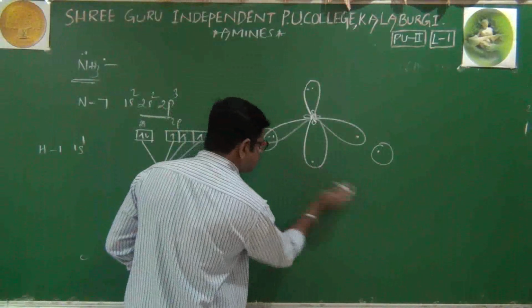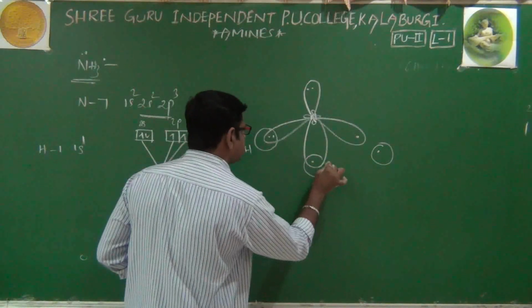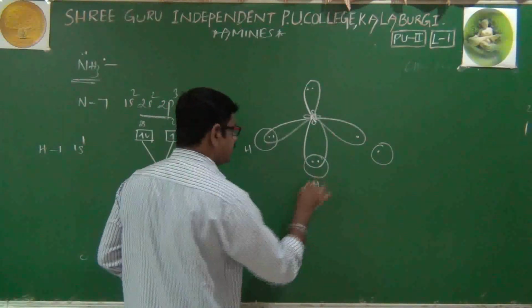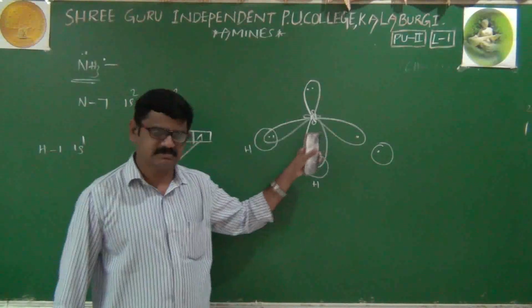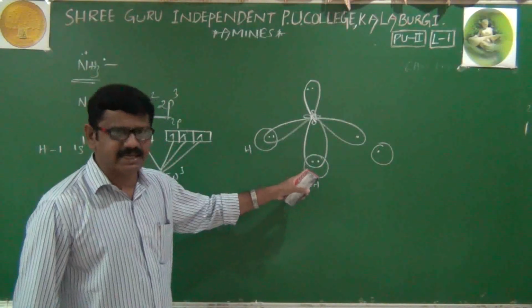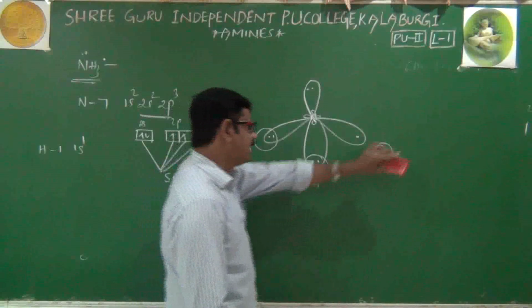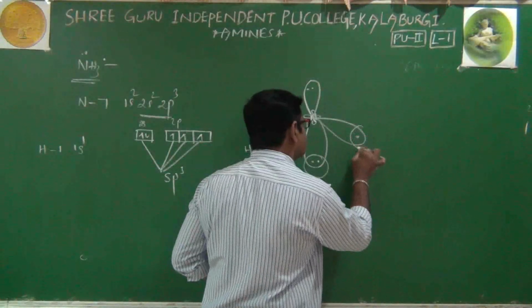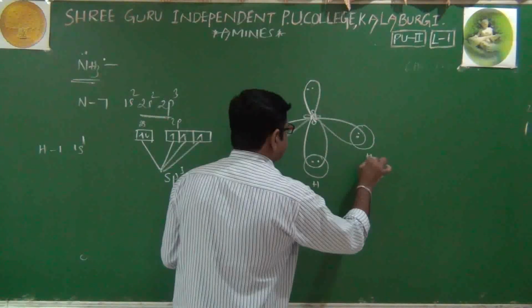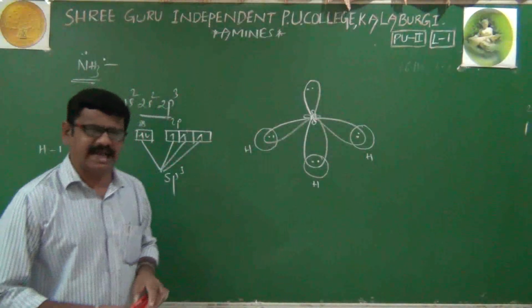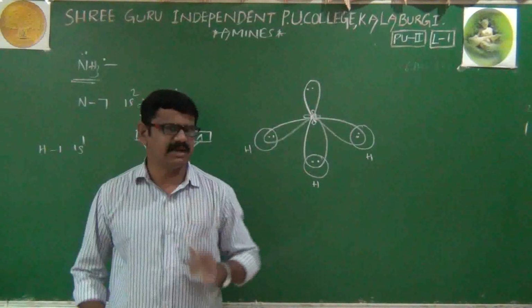And this hydrogen is also overlapping with an sp3 hybrid orbital of nitrogen, so it also gets the helium configuration. Exactly, this hydrogen is also overlapping with an sp3 hybrid orbital of nitrogen. Because of that, all 3 hydrogens are getting a stable configuration.